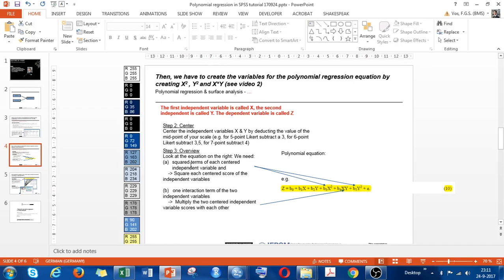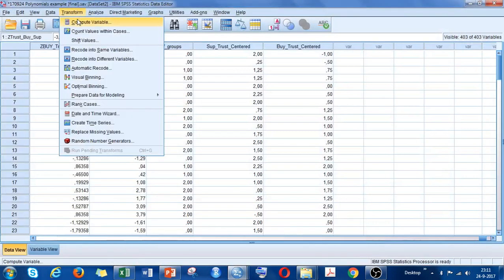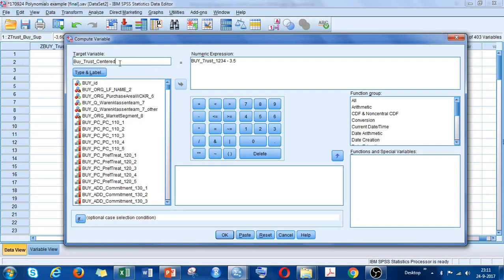So I go back to SPSS, again to transform, compute, and then I take this variable. So I copy this one, makes it easier. And then I multiply it by the same. So we actually can also find the same variable here.